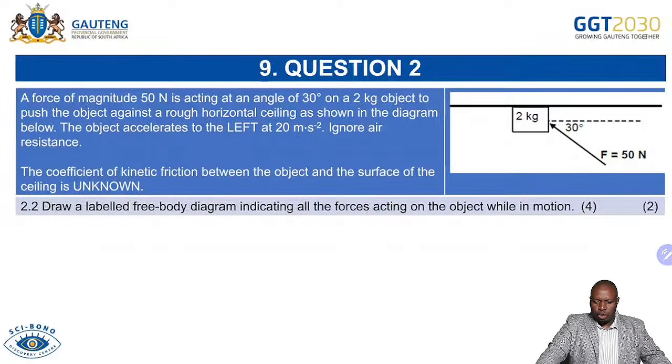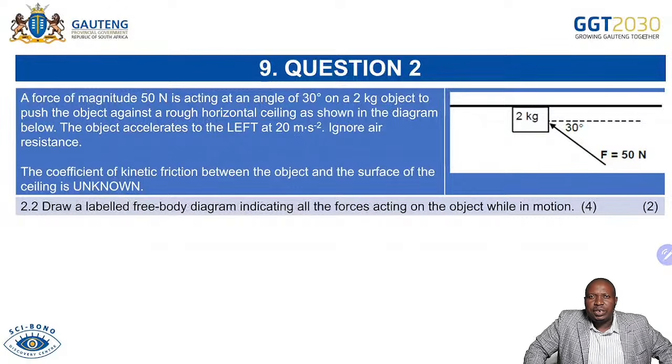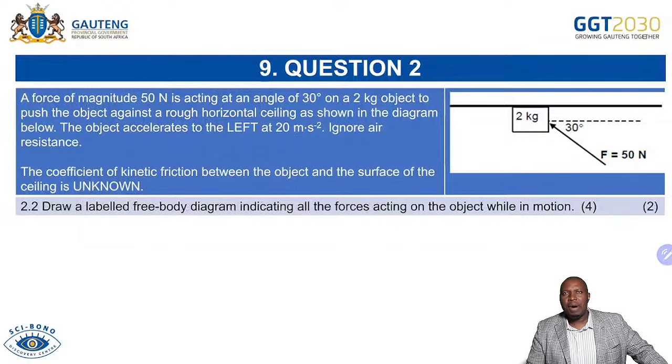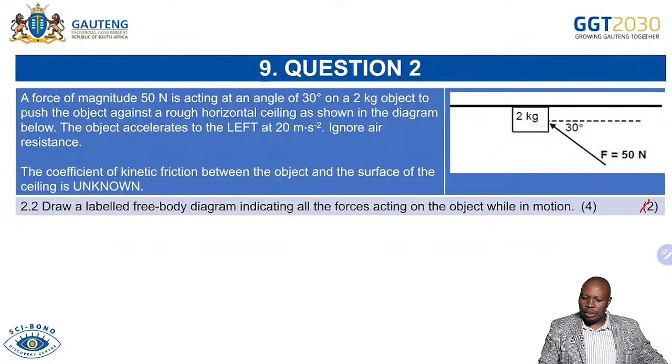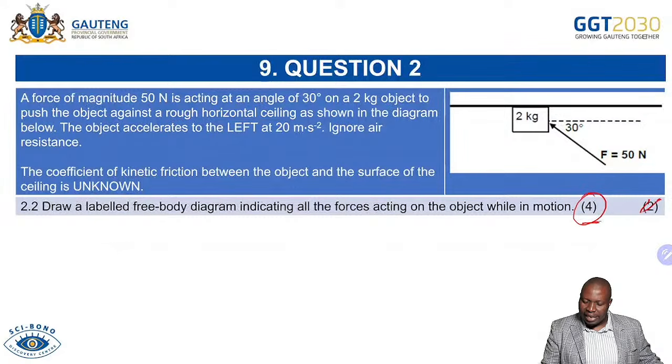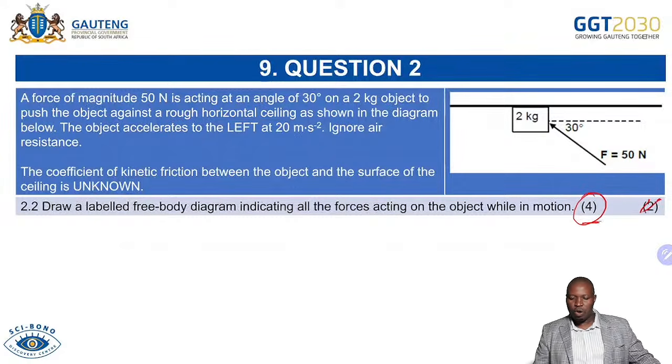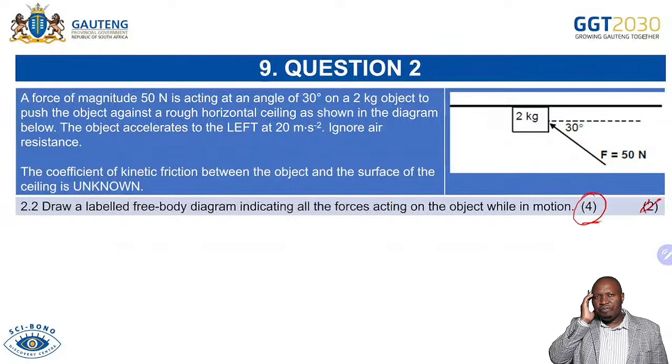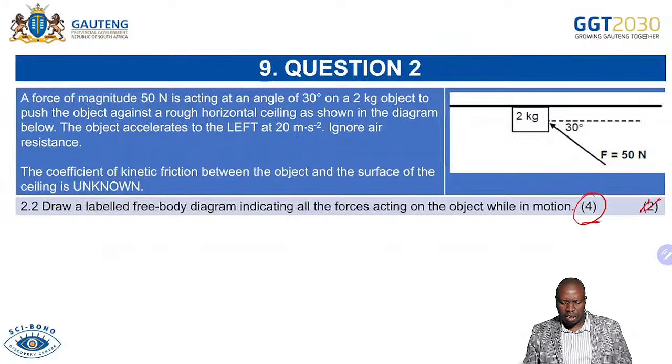That's the expectation, that definitely you will get those types of questions. Let's look at question 2.2. They're saying draw a labelled free body diagram indicating all forces acting on the object while in motion. 4 marks. That's very important to know, because 4 marks shows you how many forces we have. We have 4 forces, hence the marks are 4.